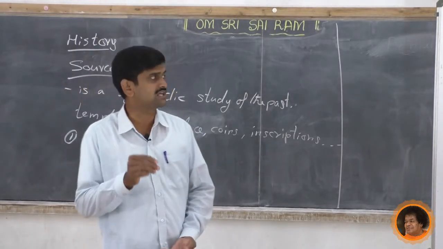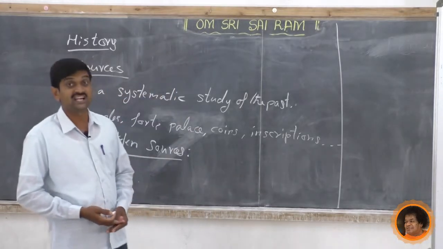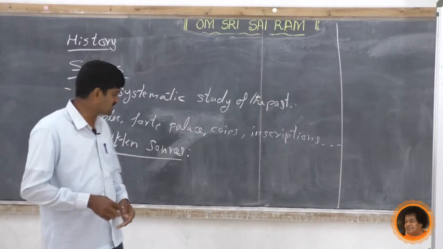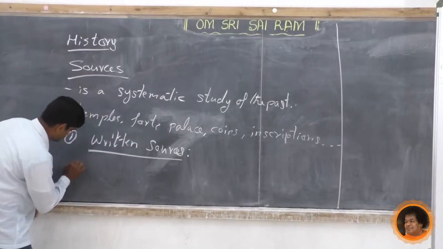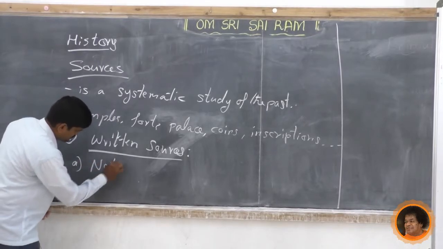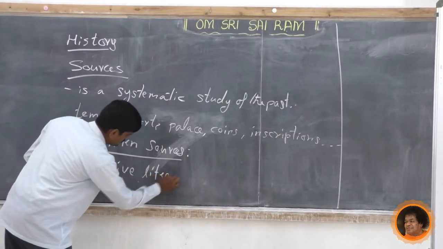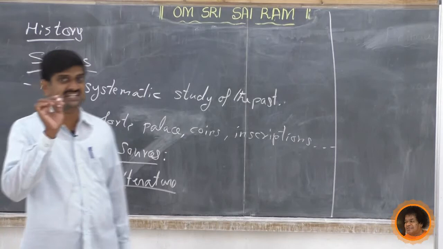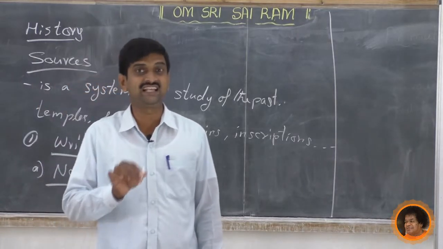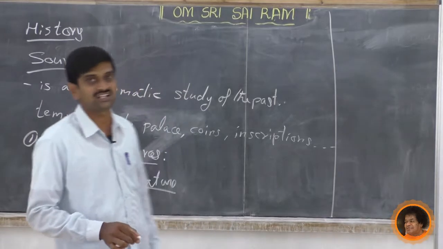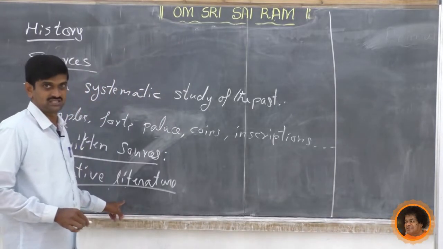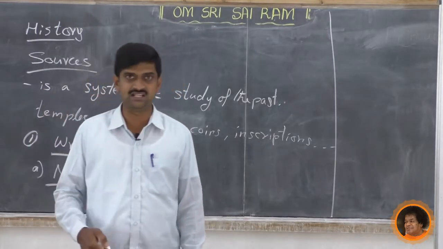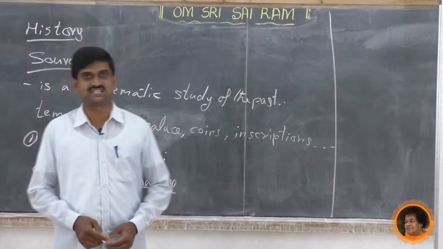Written sources, as we have seen, are divided into native literature and foreign literature. Let us concentrate on the first one, native literature. What are these native literatures? The literature created by the Indians in Indian languages is called native literature.